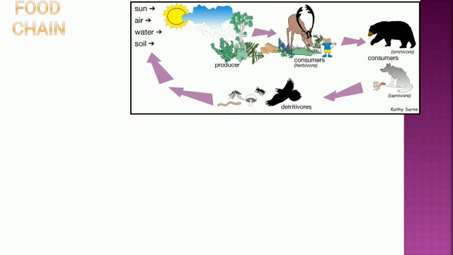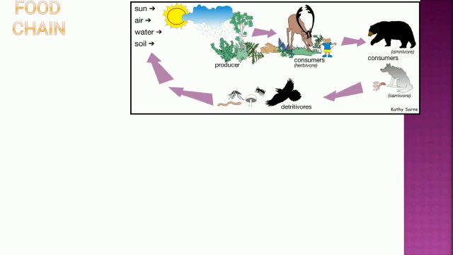Then that plant is eaten up by the rabbit. Then that rabbit is eaten up by the deer. Then that deer is eaten up by the bear, and that bear is eaten up by the fox. Then the fox, or we can say the squirrel, and many things are there. Many animals are there which are eaten up by the eagle. And when the eagle dies, what happens when it dies?